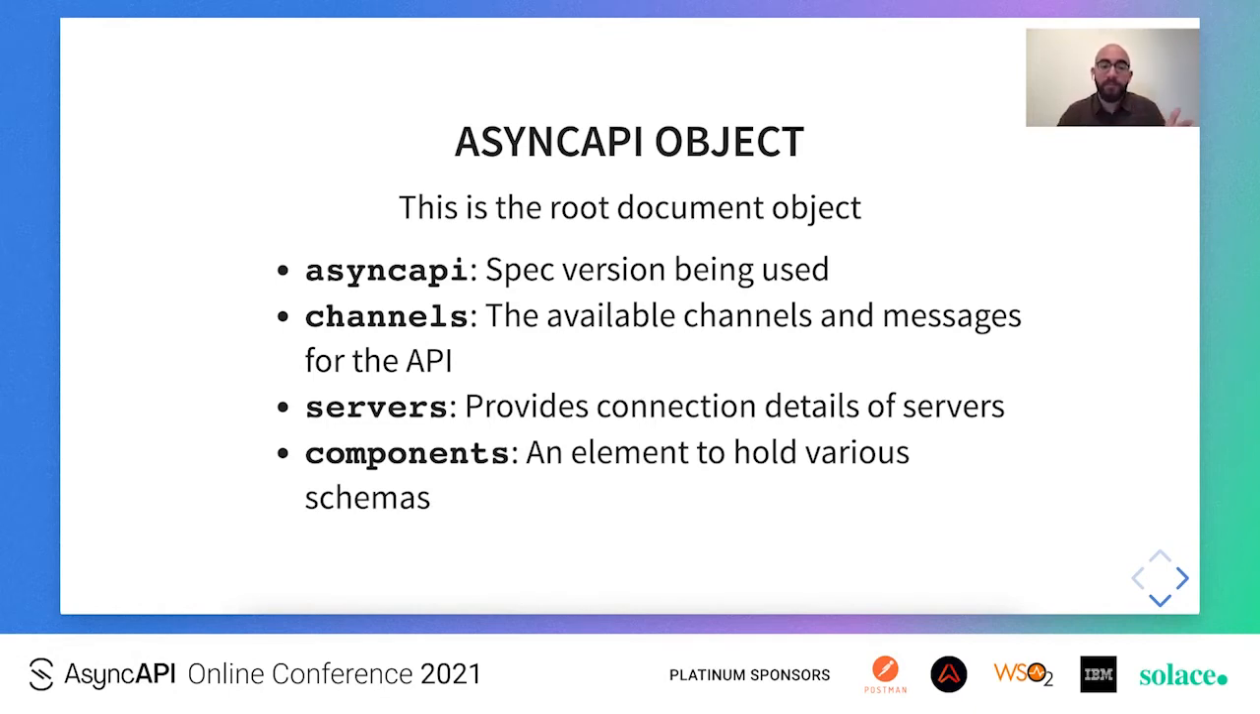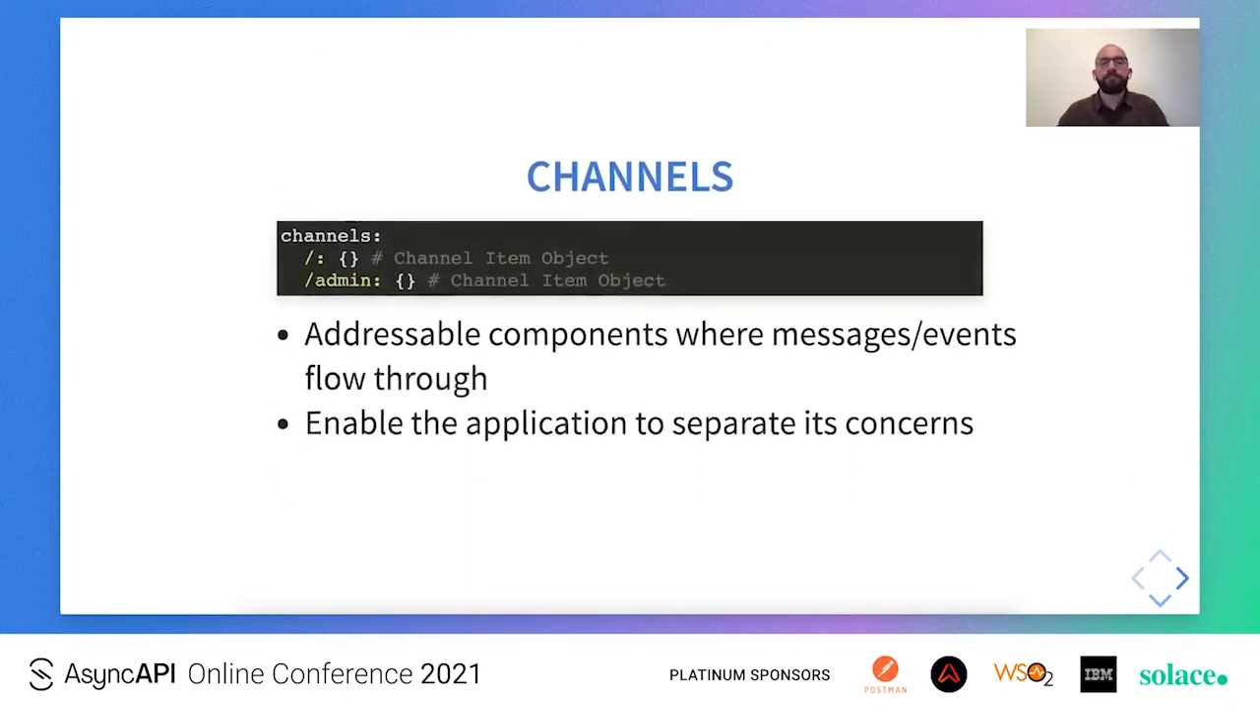AsyncAPI, which is the pinning of the spec version that is being used. We have channels, which are all the available channels and messages for the API. We have servers, which provides connection details for all the server instances of our application. And we have components, which is essentially a library of reusable elements that we can reference across our spec file.